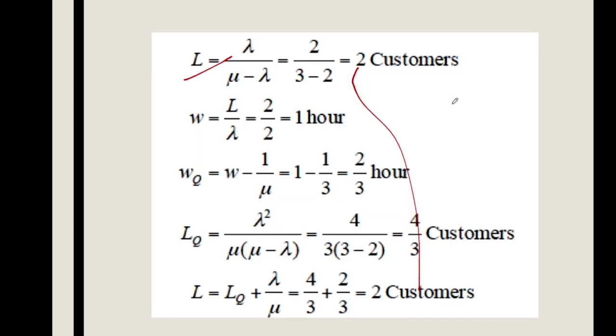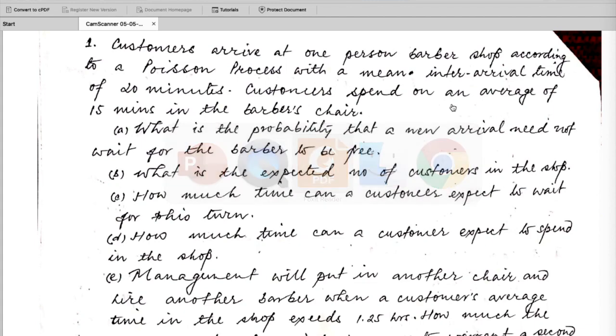I will also give one more, more concrete example. You can read it out. Customers arrive at a one-person barber shop according to a Poisson process with a mean inter-arrival time of 20 minutes.